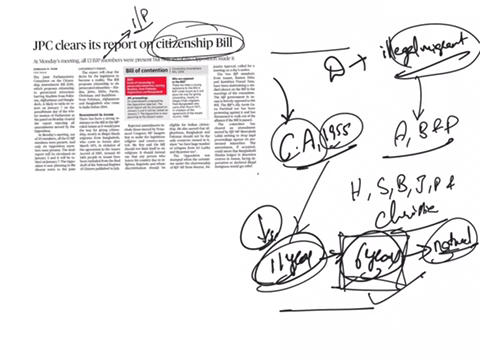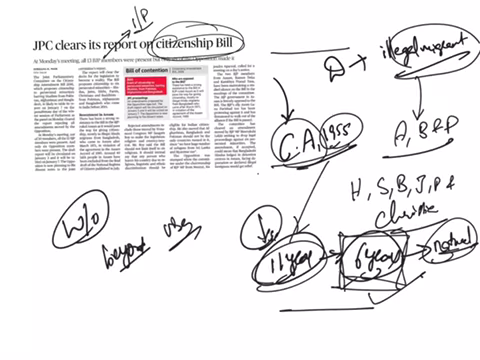And according to our Citizenship Act of 1955, an illegal immigrant is one who enters India without a valid passport or required documents, or a person who stays in the country beyond the visa permit.